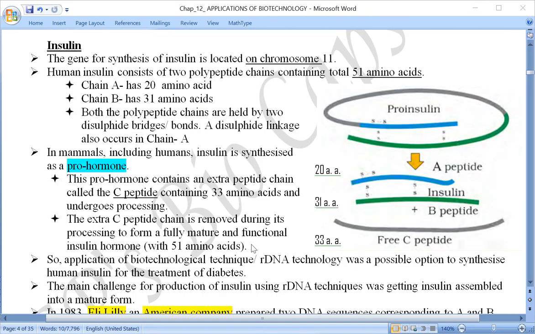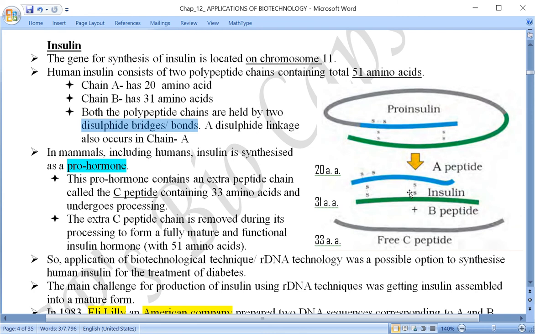It is necessary that these two chains be held together to make the insulin effective and functional. What is important to note is that chain A and chain B are held together by two disulfide bonds, or disulfide linkages. In the figure, note S and S here. This is one disulfide link and this is another.